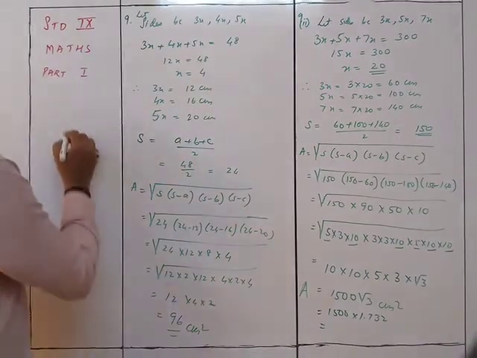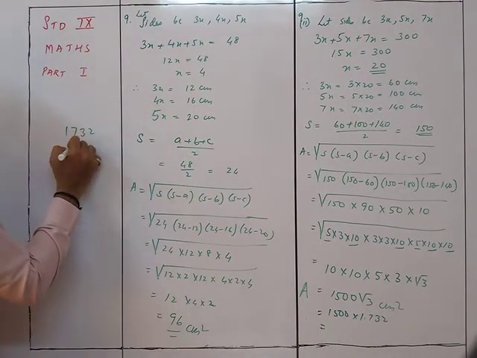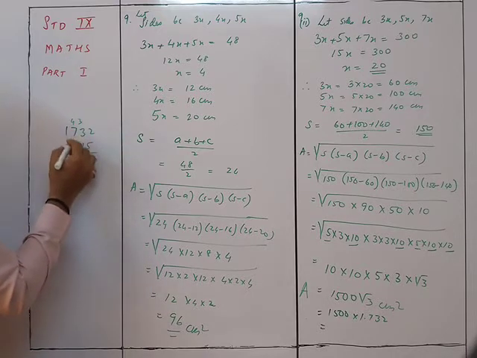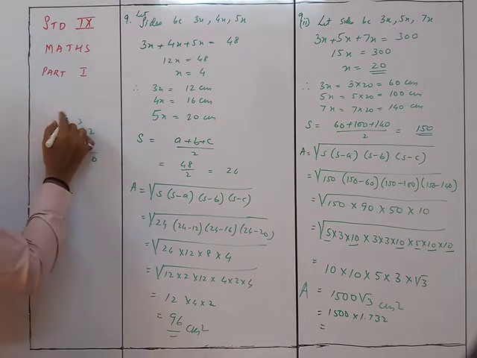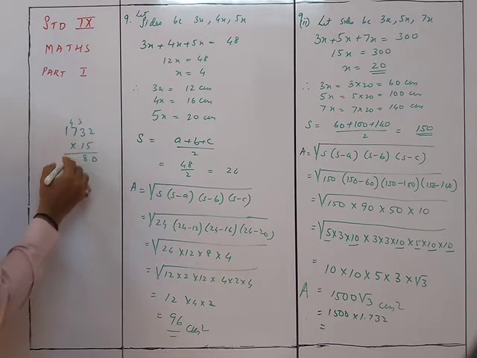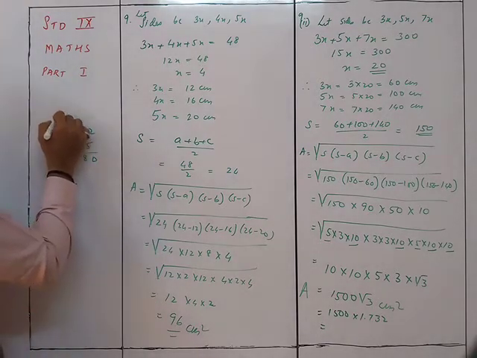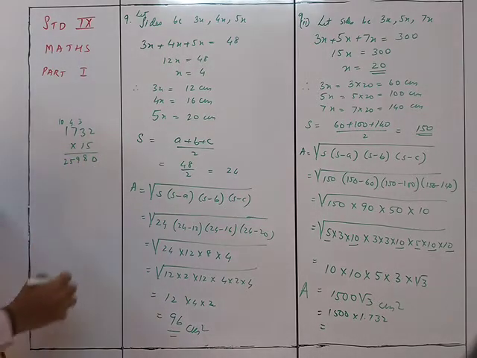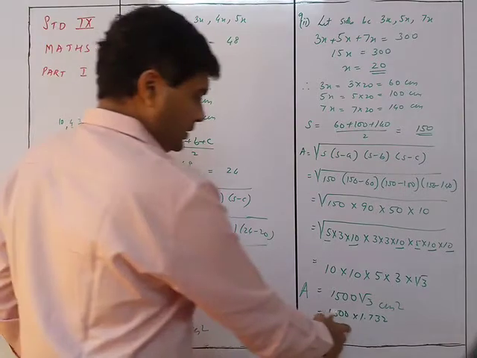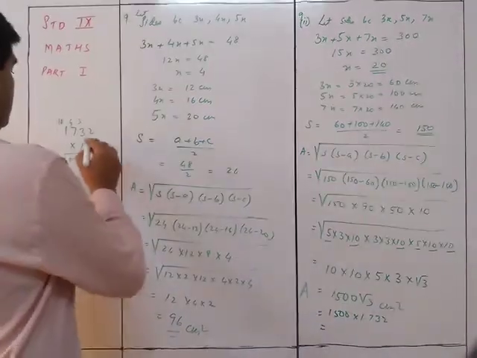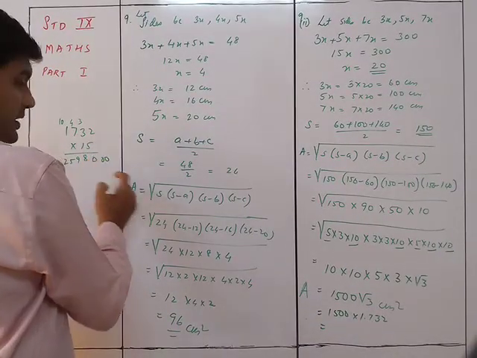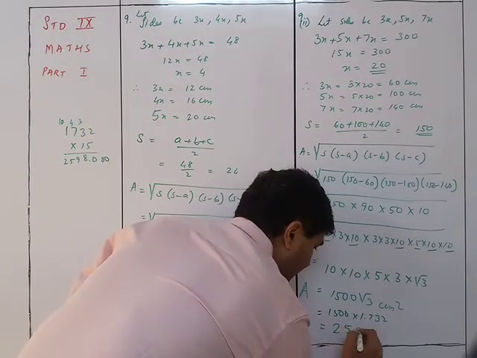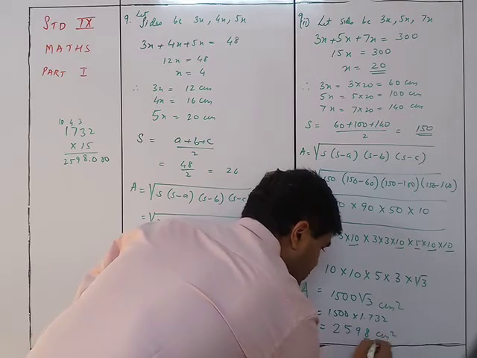So it will be 1732 into 15. 15 twos are 30, 45 plus 8, sorry, 48. And then 15 ones are 15, 25. So it is 2598, with 3 zeros added and then 3 decimal places. So it will be 2598 centimeter square.